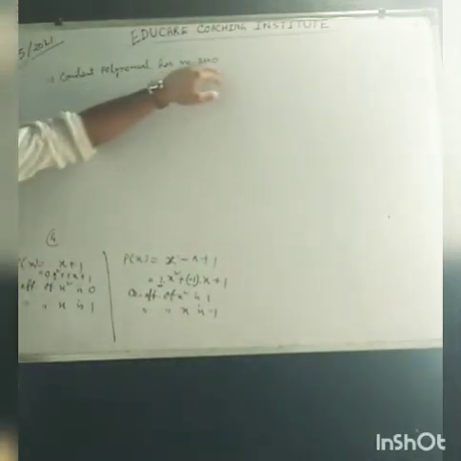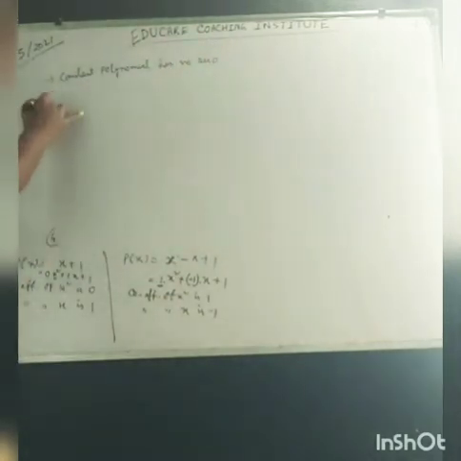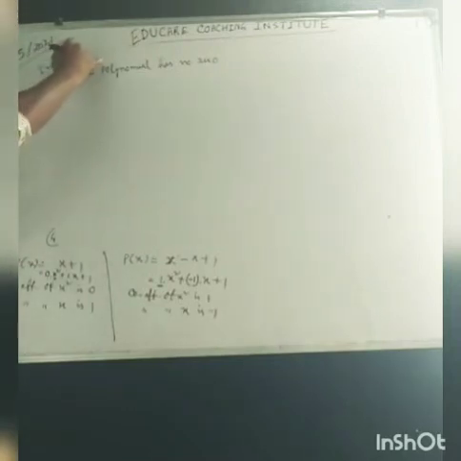This is important point number 1 on zeros. You can write it down: a constant polynomial has no zero.